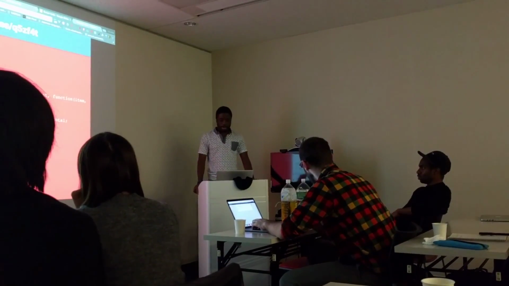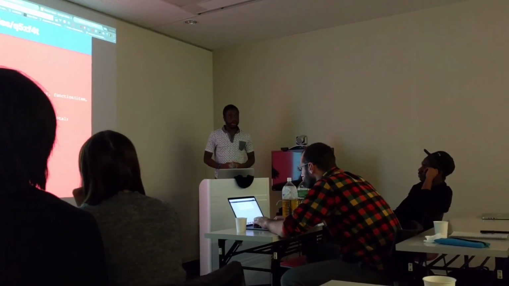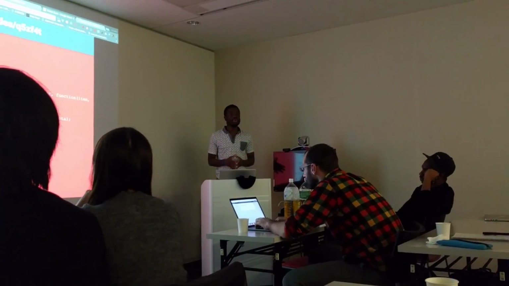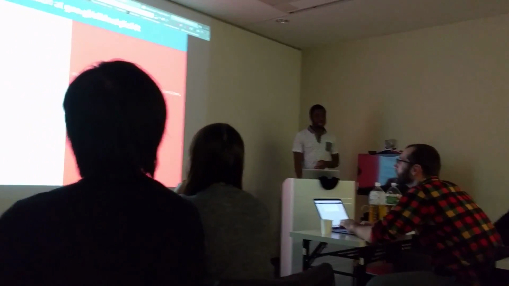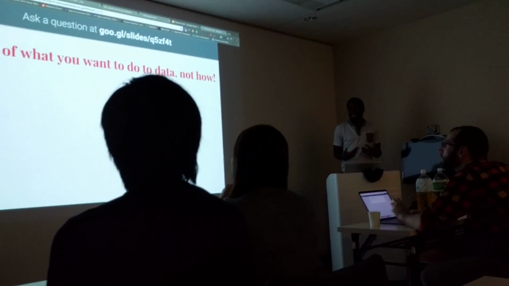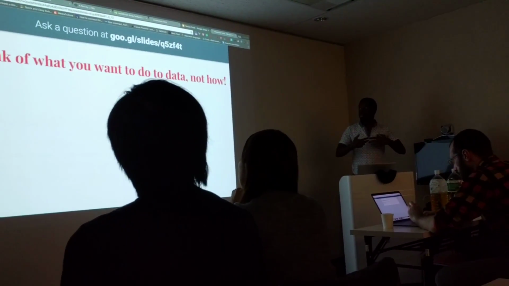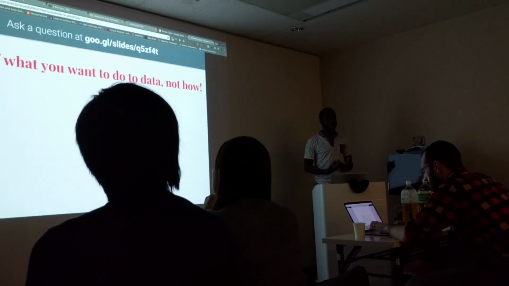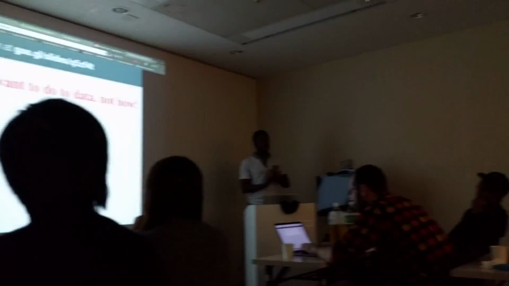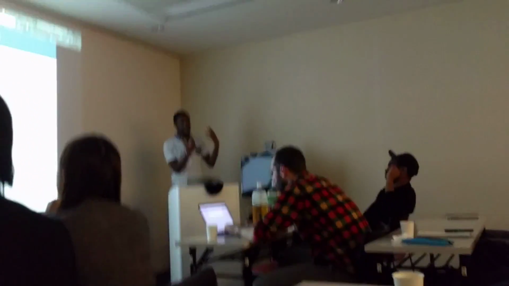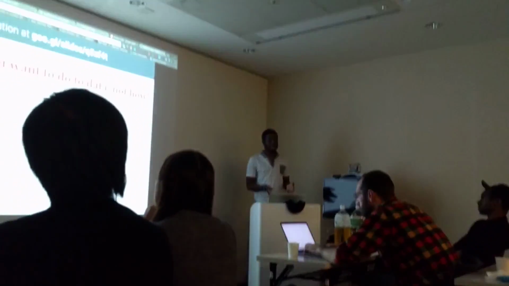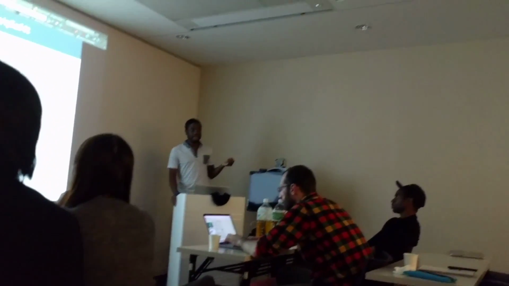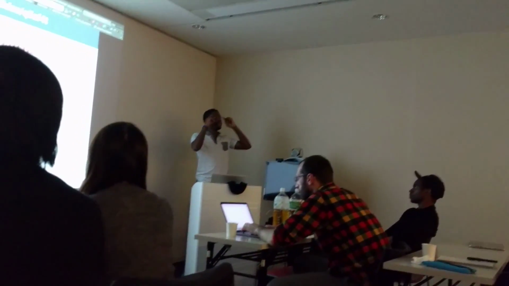So this is just a very simple idea of higher order functions, and there are loads of them in functional programming, because functional programming teaches us to think of what we want to do to data, not how. So when somebody says, hey, get this piece of data and give me the average, the natural way of thinking is not to start with for i is equal to 0.